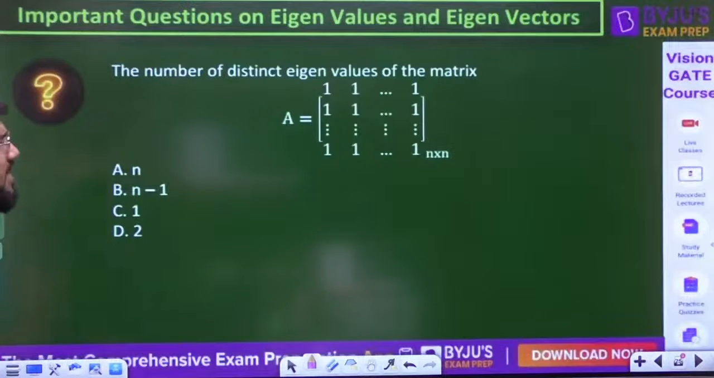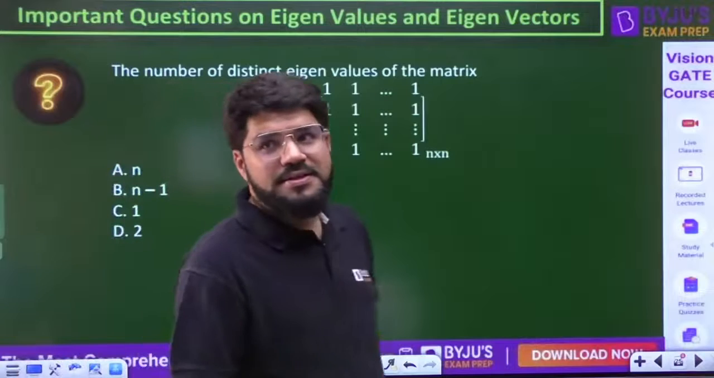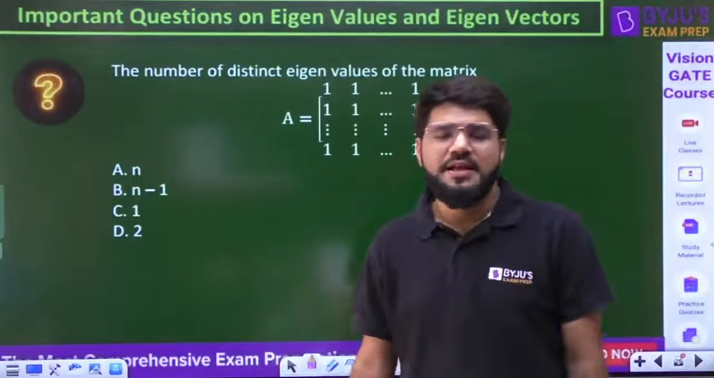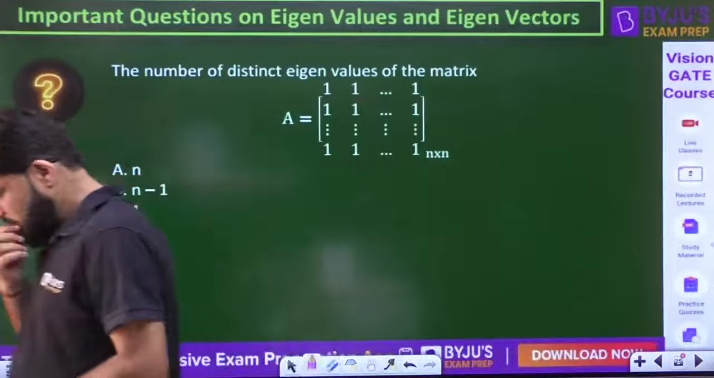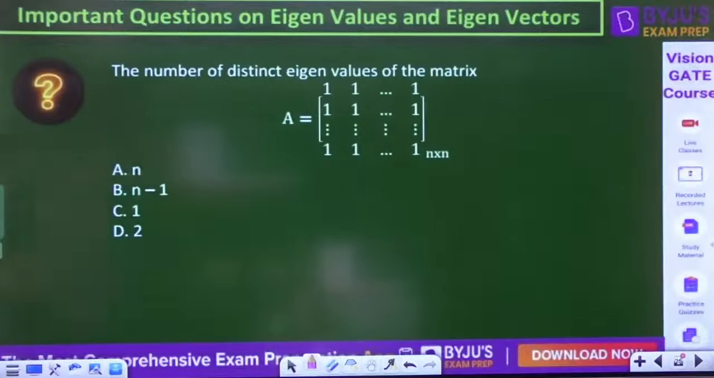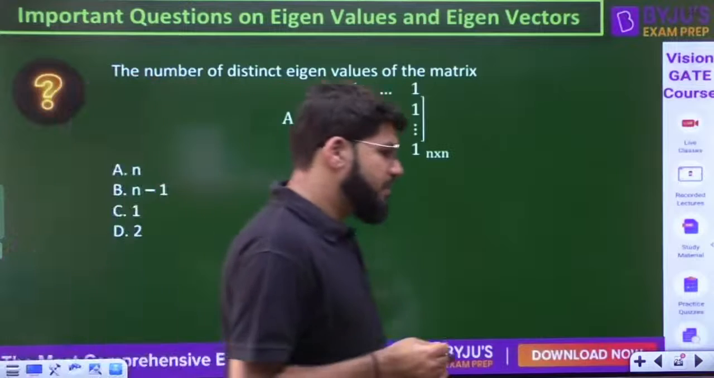What is the number of distinct eigenvalues for this given matrix?